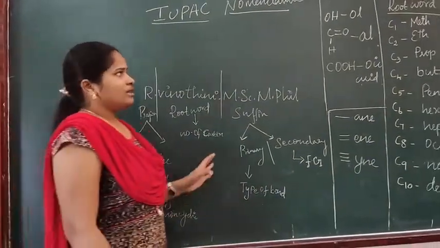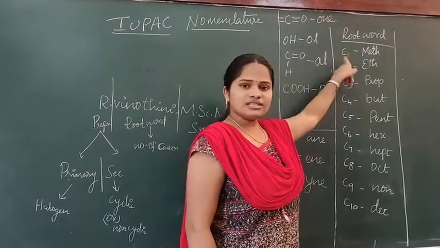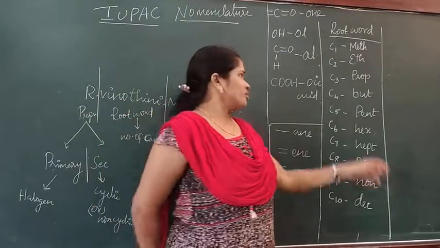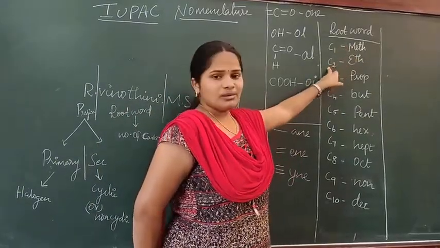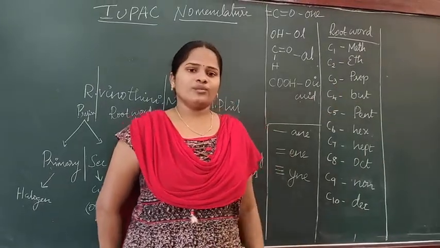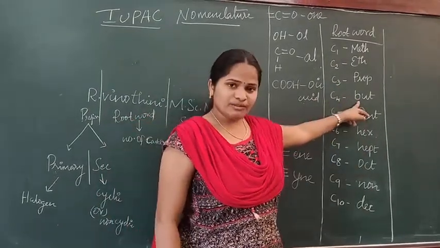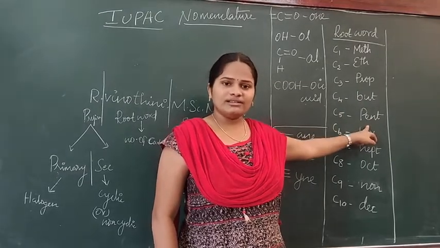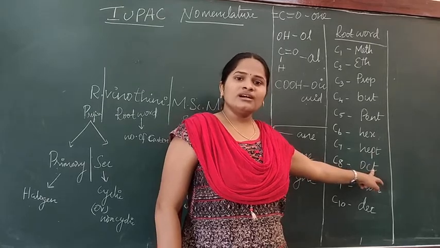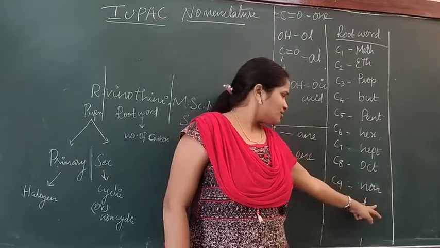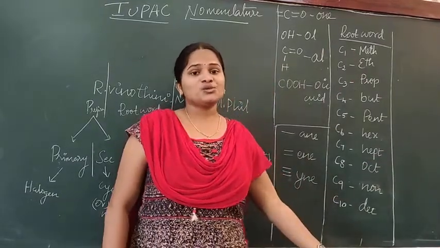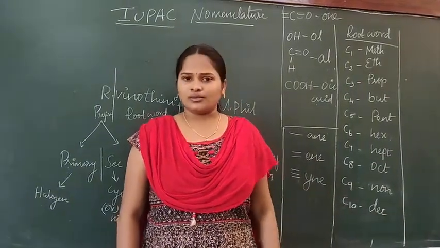You know the number of carbons very well. If it is C1, only one carbon is there in that compound, then we start with meth. If there are 2 carbons, we start with eth. If there are 3 carbons, we start with prop. If it has 4 carbons, but; 5 carbons, pent; 6 carbons, hex; 7 carbons, hept; 8 carbons, oct; 9 carbons, non; and 10 carbons, we start with dec. These are the root words with which we start the naming of our compounds.